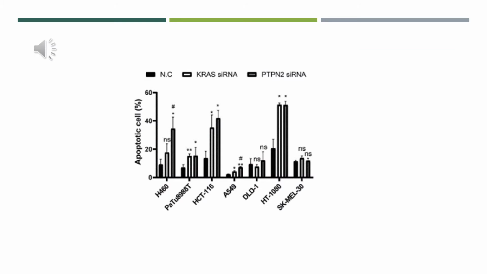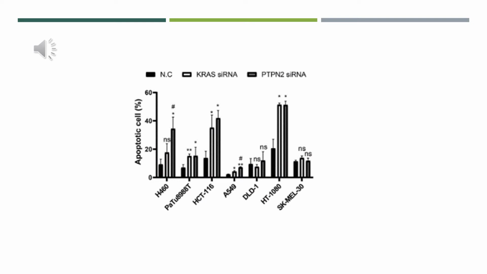This graph highlights the effects of PTPN2 knockdown on the proliferation and survival of KRAS-dependent cancer cells. Here on the x-axis, we can see different cell lines which we have transfected with siRNA and their negative controls beside them. On the y-axis, we can see the apoptotic cell percentage.